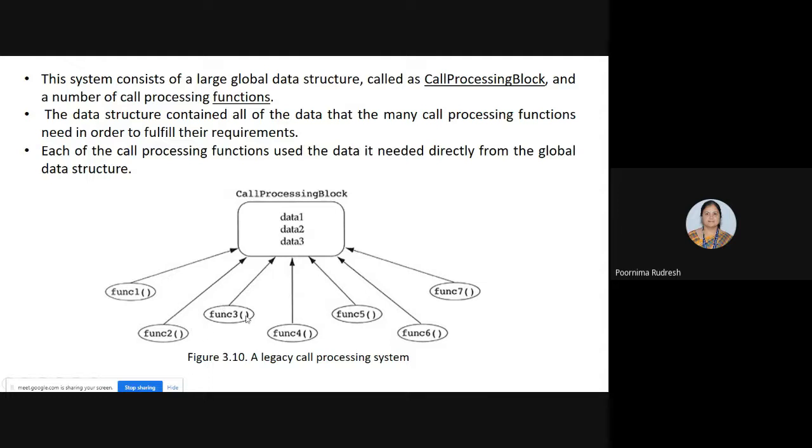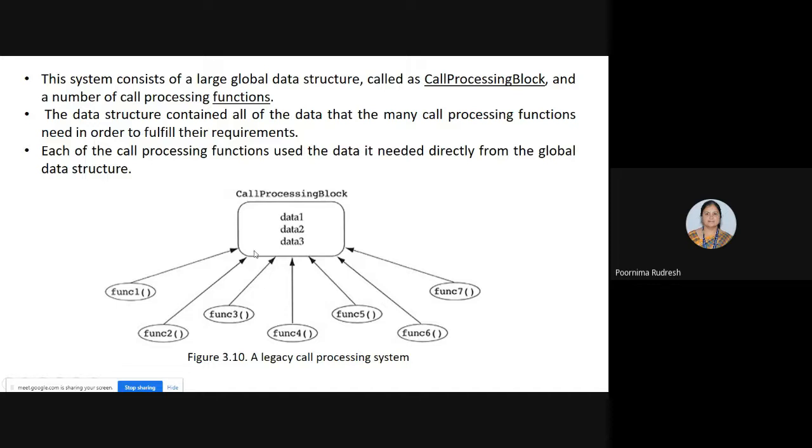Understood? Now let us consider that function 3 is called. In order to perform the operation, function 3 needs data 3. So whenever this function is called, it is running and it accesses the data 3 which is present in the global data structure. Understood? Clear?